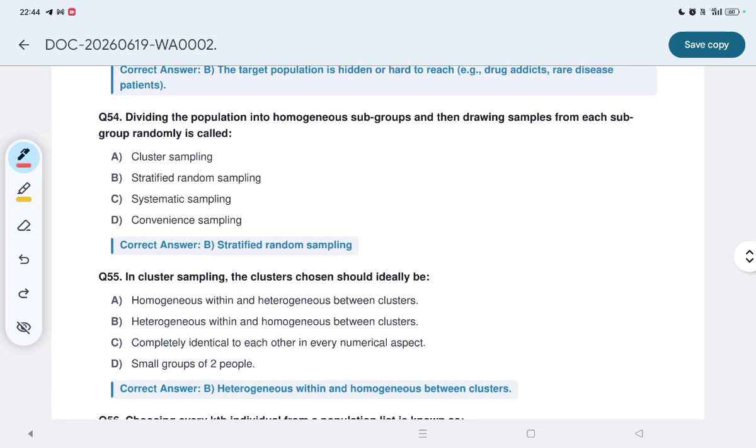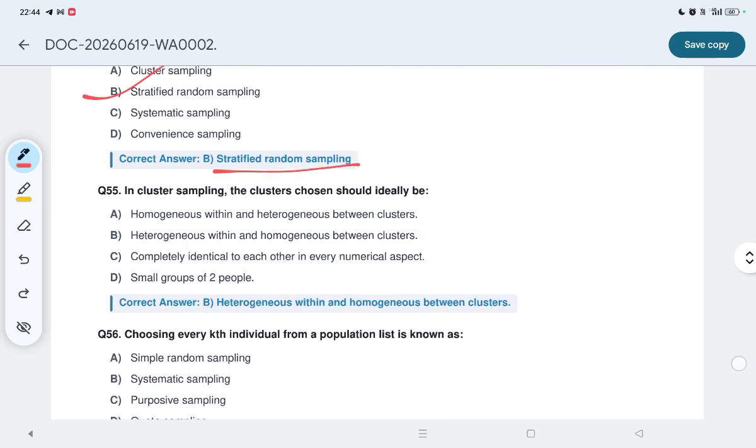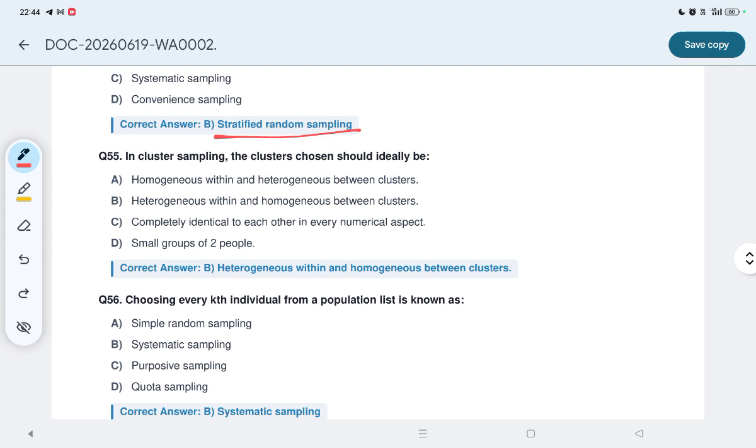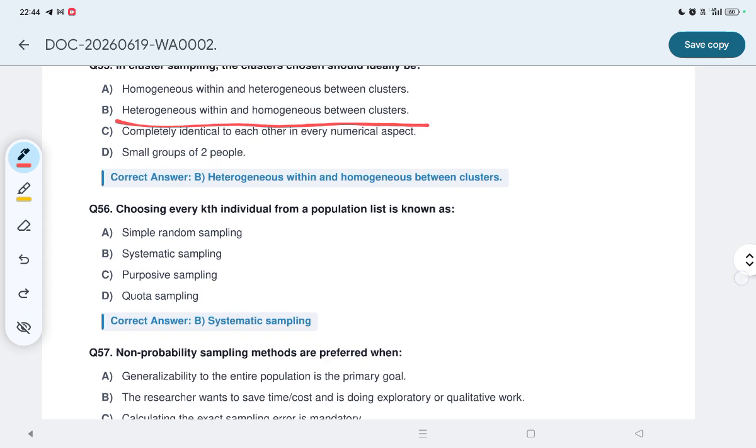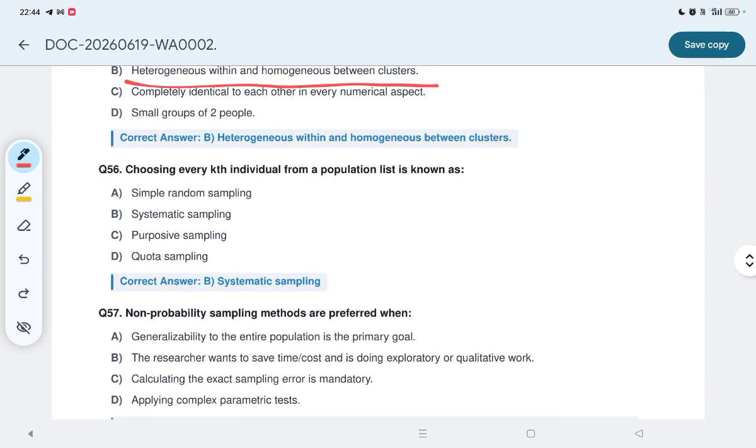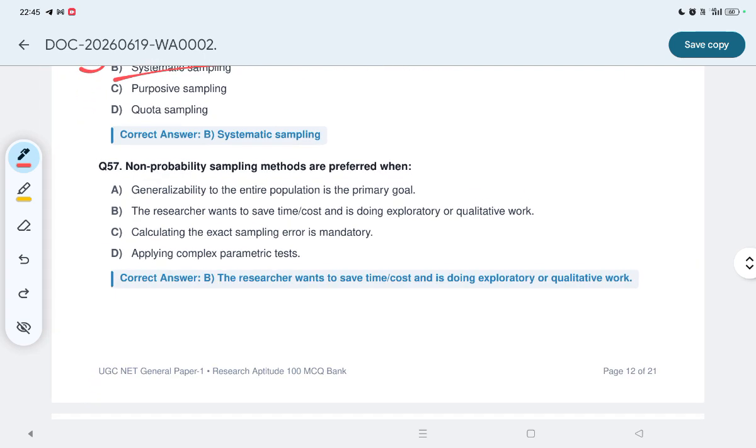Let us see 54, dividing the population into homogeneous subgroups and then drawing samples from each subgroup randomly is called, B, stratified random sampling. 55, in cluster sampling, the clusters chosen should ideally be, the option B is correct, heterogeneous within and homogeneous between clusters. 56, choosing every kth individual from a population list is known as, option B, systematic sampling. 57, non-probability sampling methods are preferred when? Option B, the researcher wants to save time and cost and is doing exploratory or qualitative work.